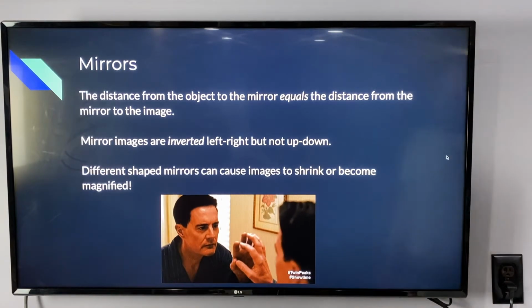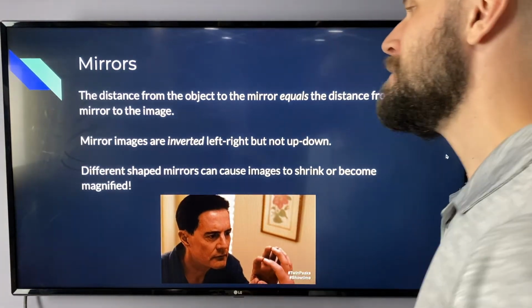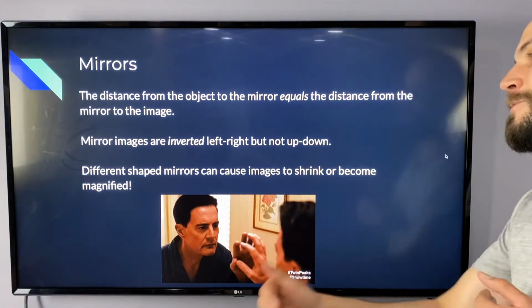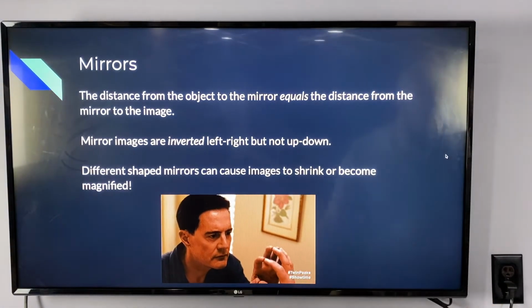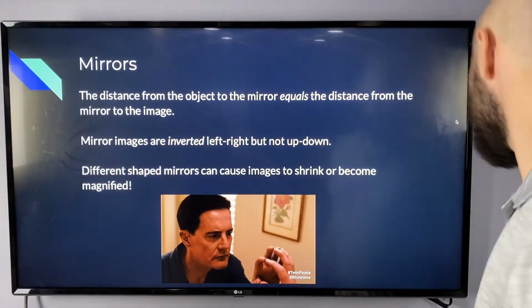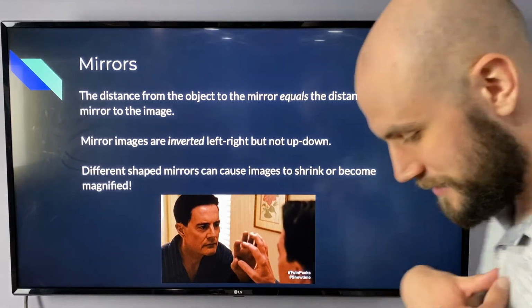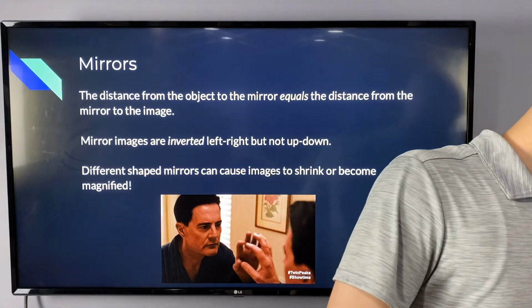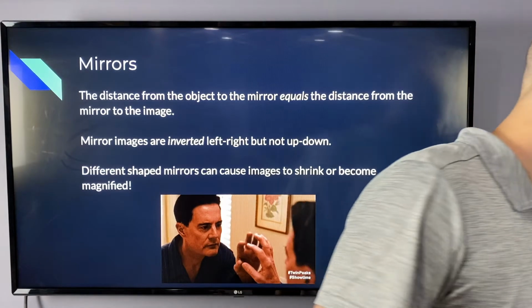Another thing about mirrors, I'm sure you might have noticed this, but mirror images are inverted left to right, but not up and down. That's why I said it's an upright image, because it's not inverted up and down. But why is that the case? When we look into a mirror and we're wearing text on our shirt, I look into the mirror and that text looks backwards. What's going on with that? Well, we know that the light that's reflected off of us bounces into the mirror and right into our eyes. But you have to keep in mind that we have some perspective that we need to track.